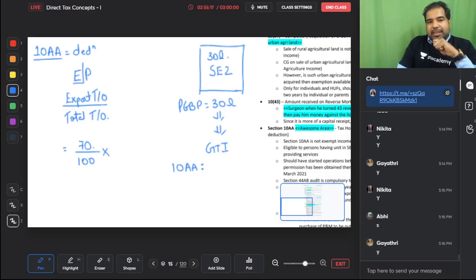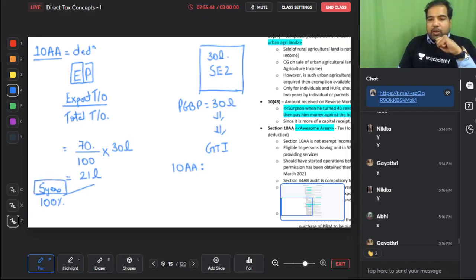Into, this is export, into the profit. So what is your profit from the SEZ unit? Your profit is 30 lakh. So 70% of 30 lakh is 21 lakhs. Is this the deduction? This could be the deduction. For the first 5 years, you will get 100% of this deduction. That means for the first 5 years, every year you will calculate this, and whatever is the amount, you will get as a deduction.